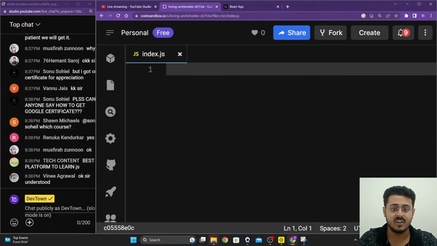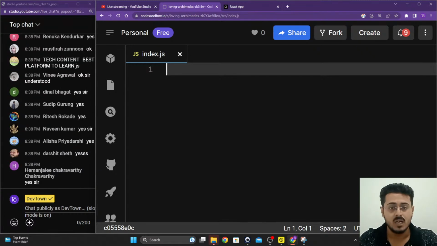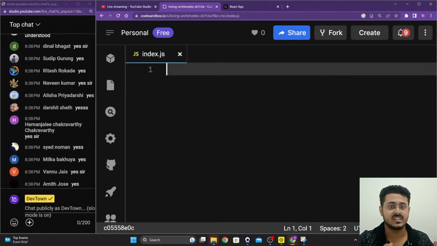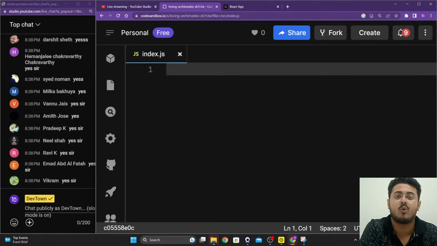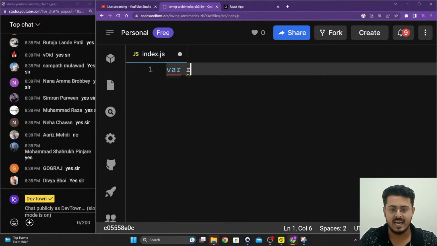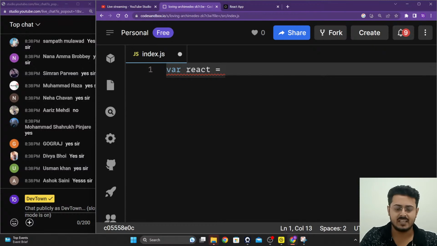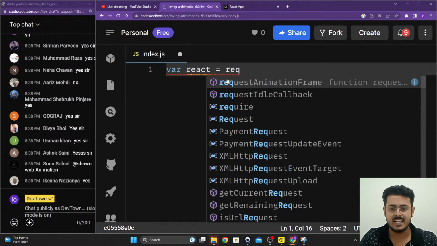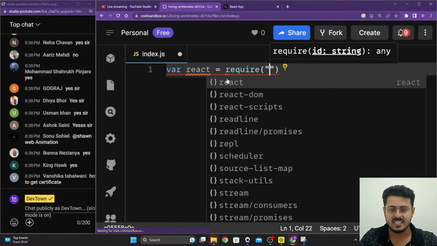So the first thing that we are going to do is tell JavaScript that you require this library called React.js to actually work. Without this requirement of React.js, there will be no code that you will be able to run. You need to tell JavaScript that you require this library. What you do is create a var called React, and that is going to store for us a particular require. So it is going to tell JavaScript that you need to require a particular library called React.